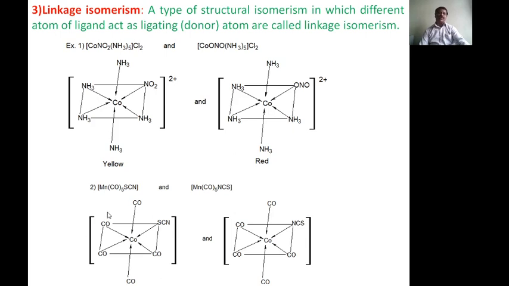Similarly, another ambidentate ligand is thiocyanato-S and thiocyanato-N. Here in thiocyanato-S, the sulfur acts as the link between cobalt and sulfur, and in thiocyanato-N, the nitrogen acts as the link between cobalt and nitrogen. This linkage takes place, and therefore it is called linkage isomerism.